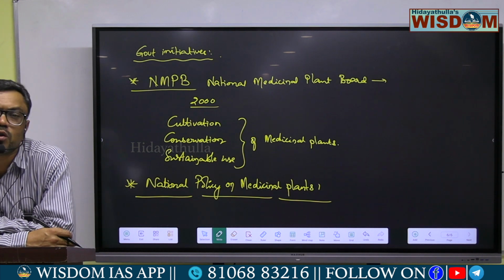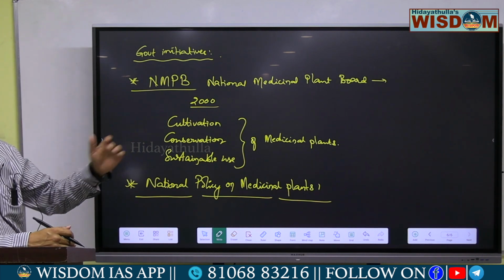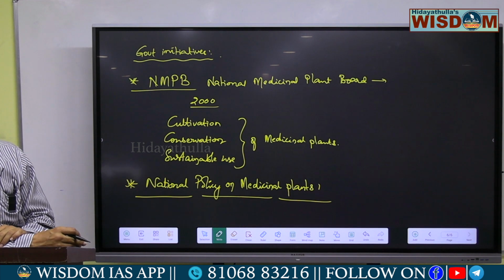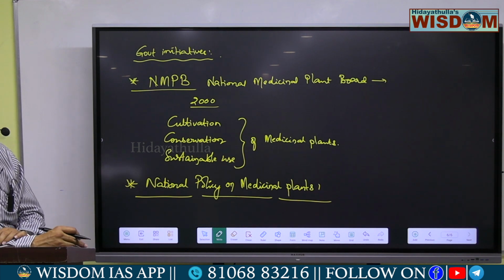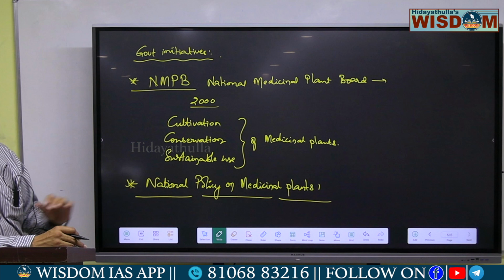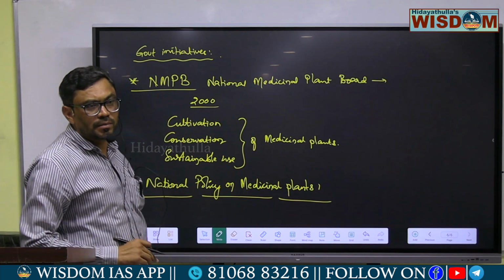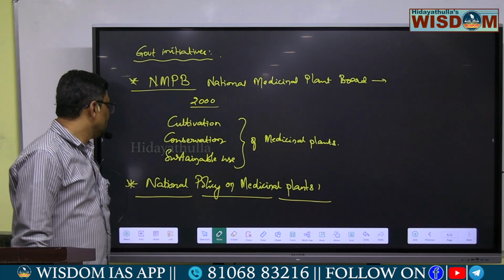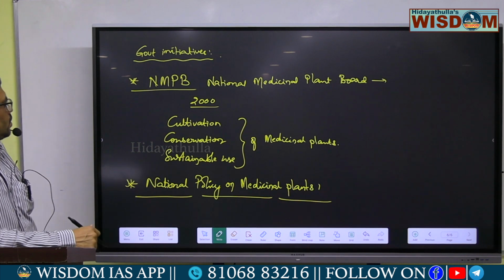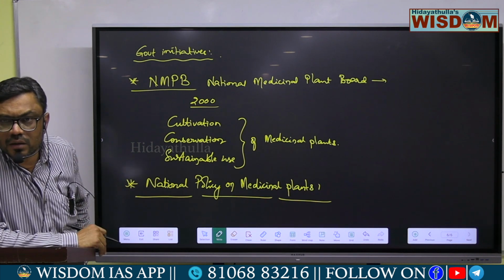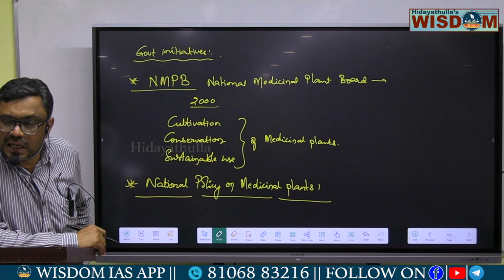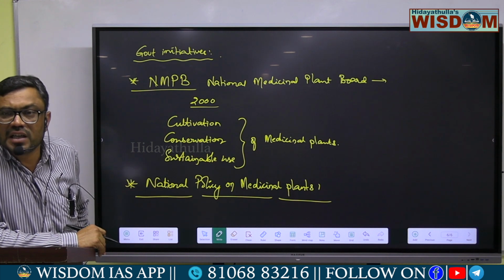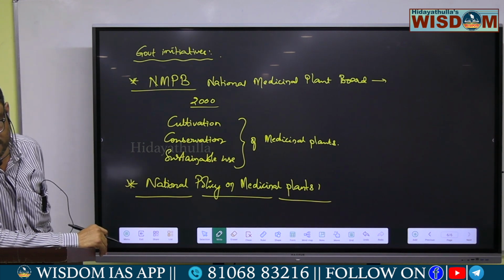Generally, the policy aims to conserve and increase the availability of medicinal plants in India. So the national policy on medicinal plants also aims to cultivate, conserve, and increase the availability of medicinal plants.